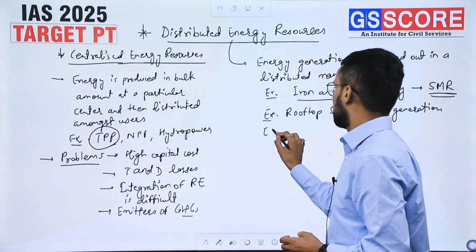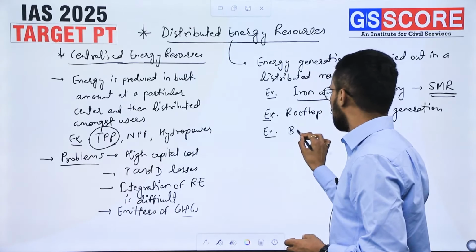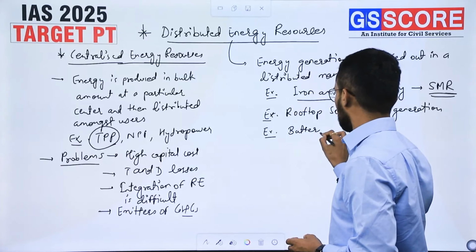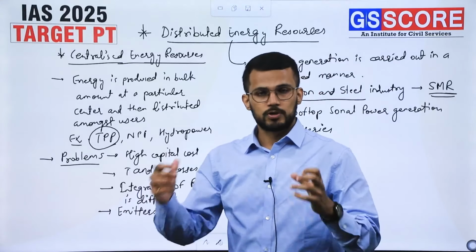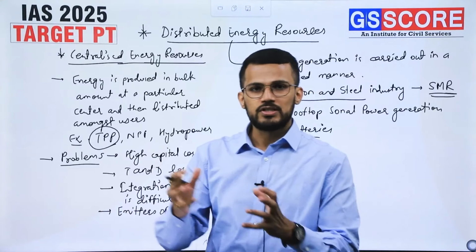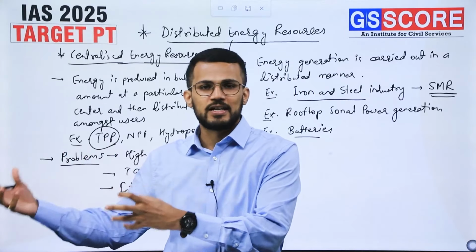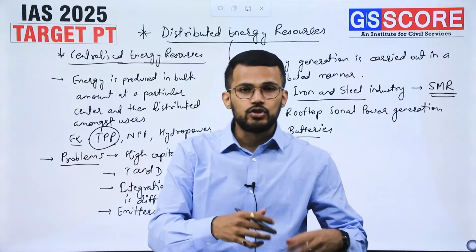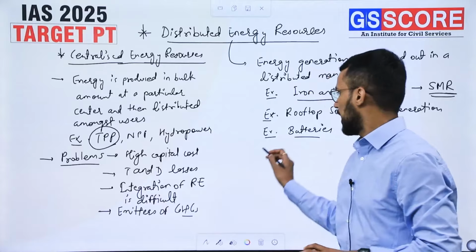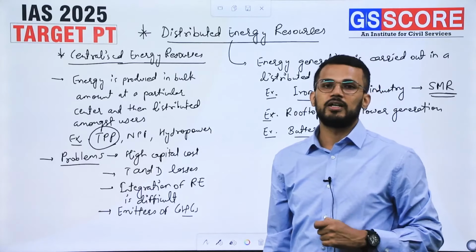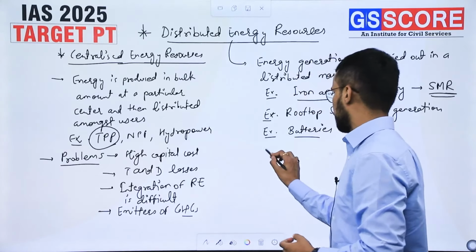Similarly, we can even consider batteries as distributed energy resources, because what do batteries do? Batteries take electricity from, let's say, a centralized energy resource, and they use it in a distributed manner, and that's why they can also be considered a kind of distributed energy resource.